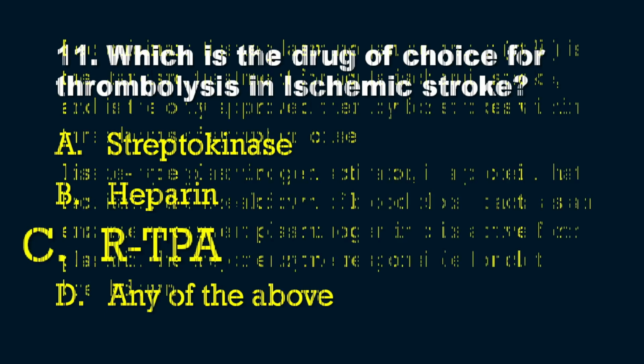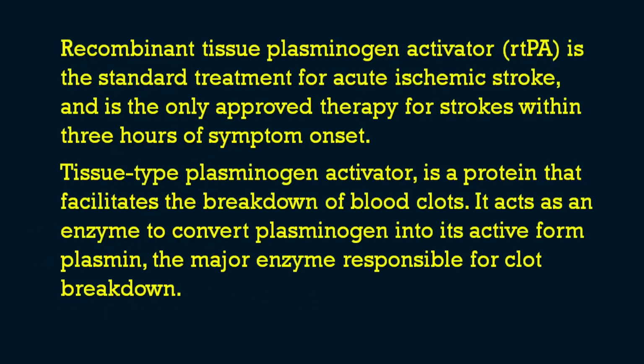We will have a small explanation regarding this very important question. Recombinant tissue plasminogen activator, or RTPA, is the standard treatment for acute ischemic stroke and it is the only approved therapy for strokes within 3 hours of symptom onset. This is the golden time for initiation of the treatment, within 3 hours of symptom onset.